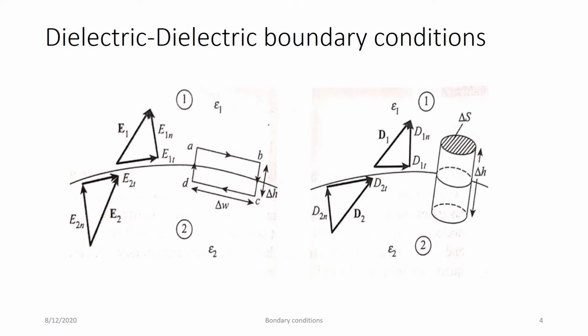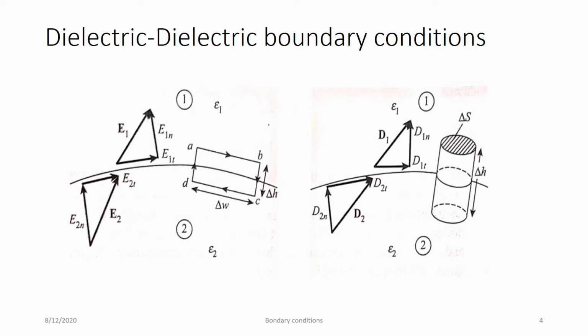E1t is defined as the tangential component and E1n is the normal component. The tangential component is tangent to the surface, the normal component is normal to the surface. So E1 is decomposed into two parts, hence E1t plus E1n is equal to E1. In a similar way, we can define E2 in region 2. So E2 is decomposed into two parts, E2t and E2n.